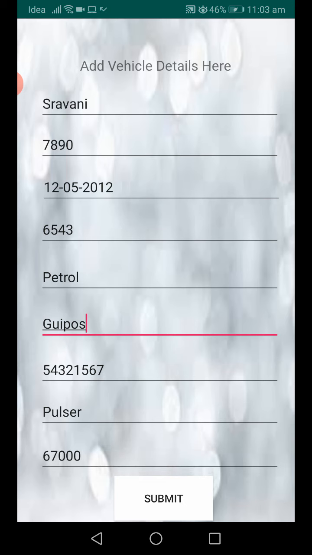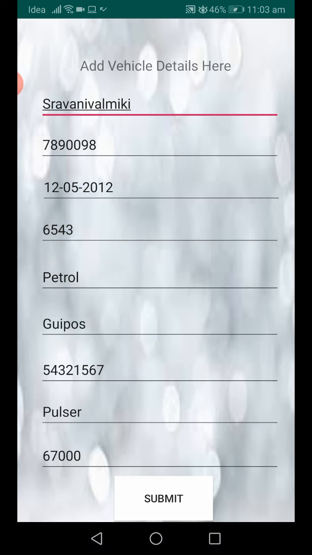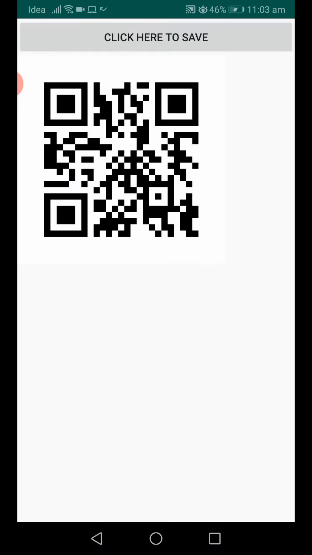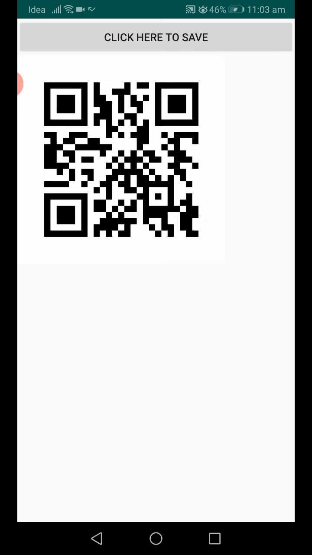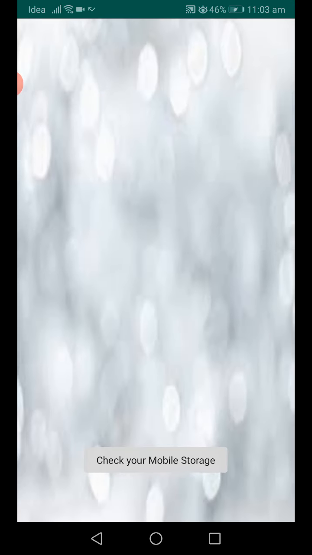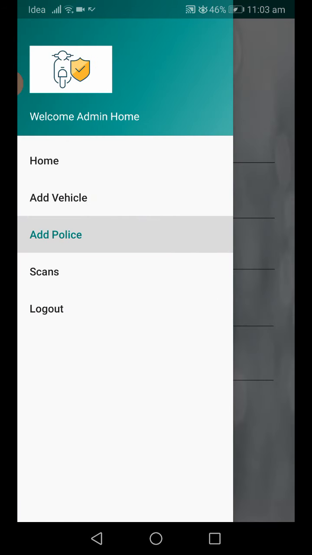So, details already exist based on these numbers. So this is the added bike details. Okay, if you want, click here to say allow. Now this image will be stored in your personal gallery. Check your mobile storage.